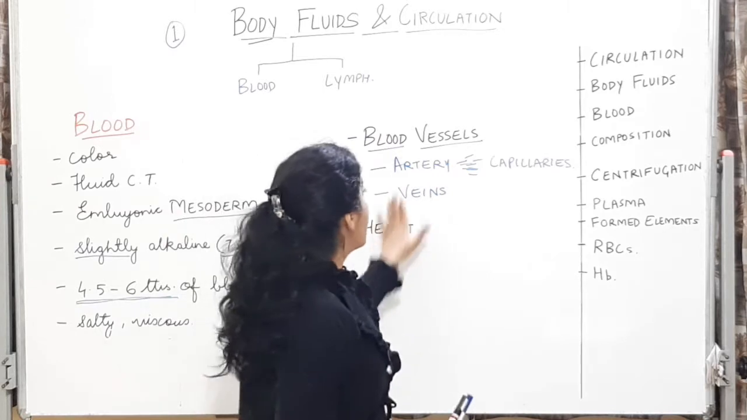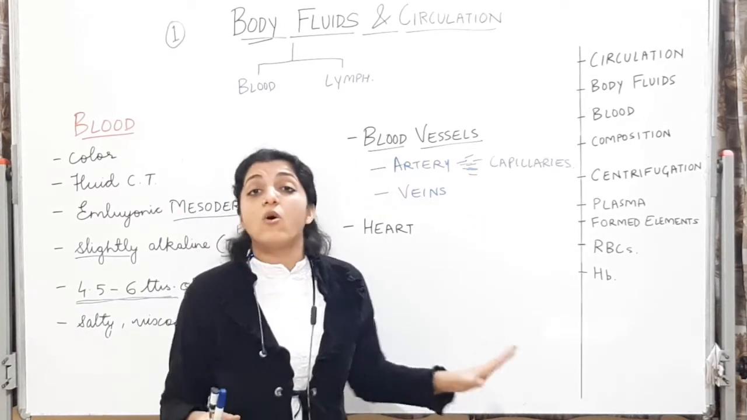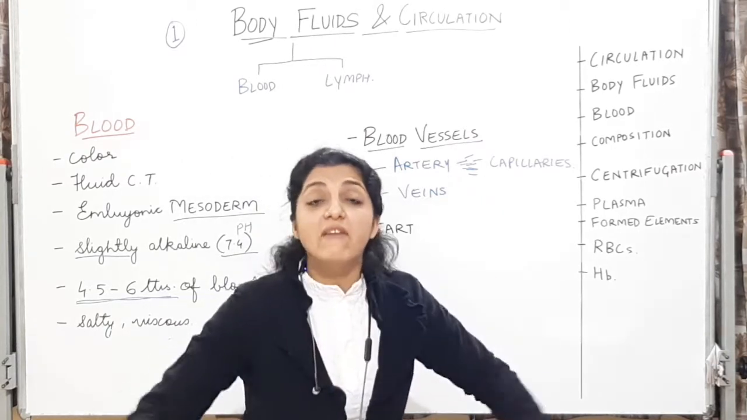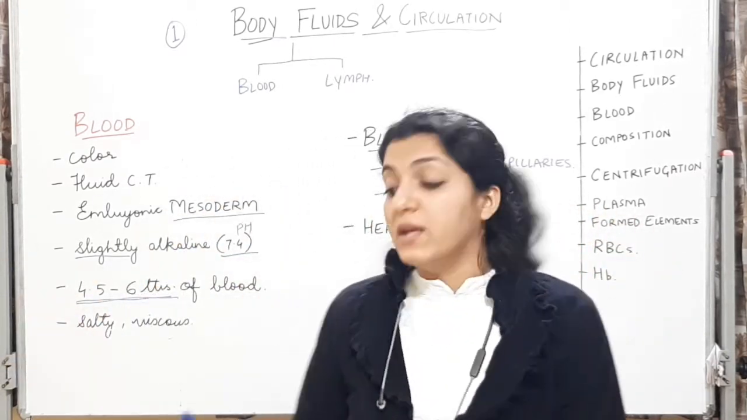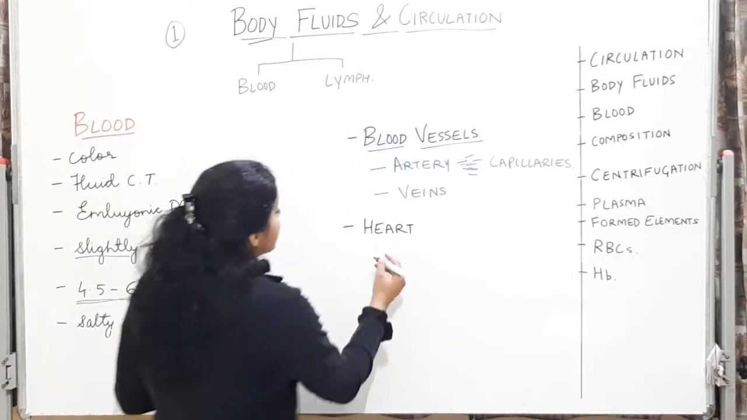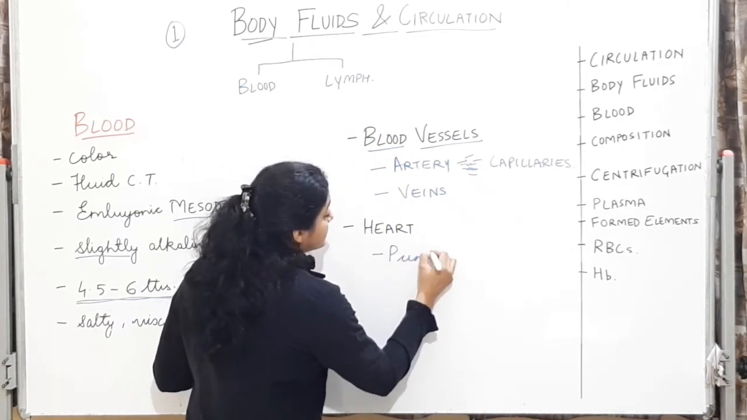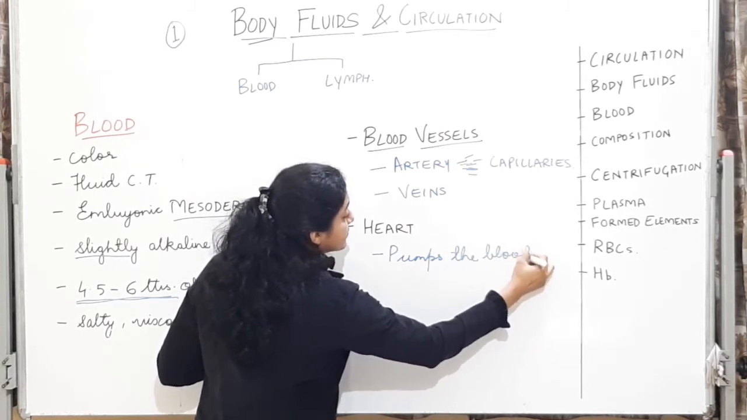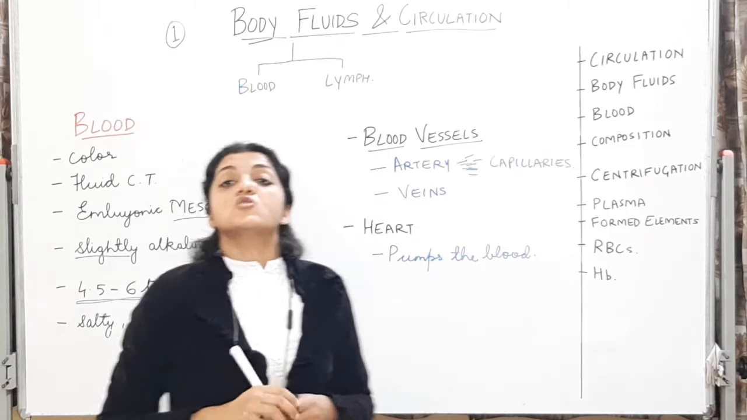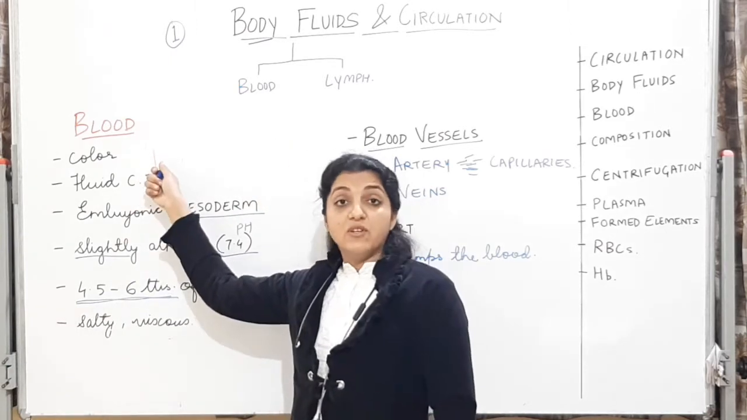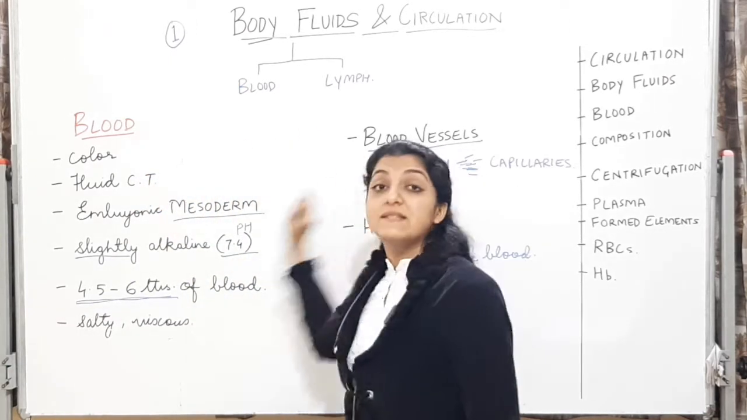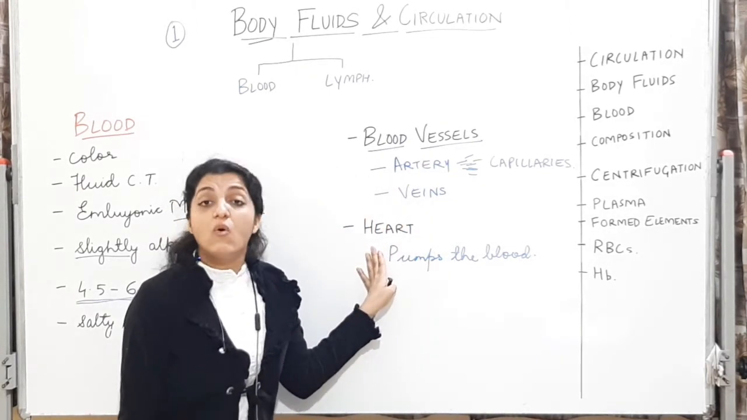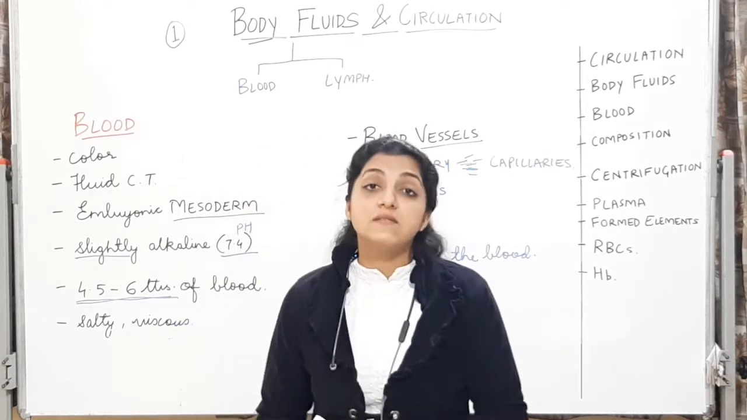So now we will see, and the blood, the main organ which is pumping this blood into these blood vessels for them to carry it through the different parts of the body, the main organ which is pumping the blood is the heart. It pumps the blood. So the blood, which is the fluid connective tissue, along with the blood vessels and the organ which is pumping the blood, that is the heart, will form the blood vascular system.